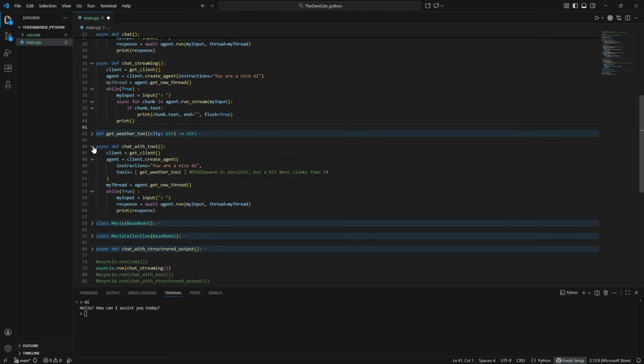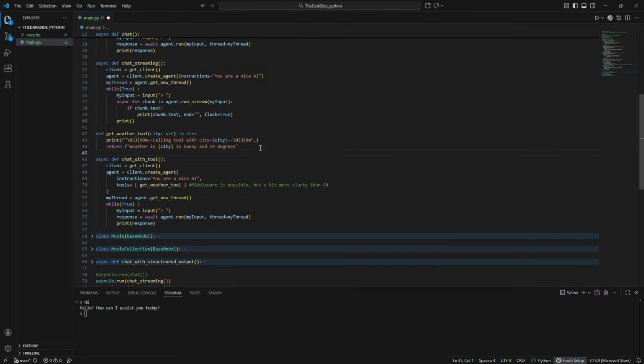Tools is fairly simple as well. What I was really annoyed about was that I couldn't put this tool down at the bottom so I could show the four samples. Everything that you use needs to be above. You could probably make some external references and so on. But I just have to end up putting the tool, get weather, normal stuff. And we just give the tools. And we don't need the AI factory like we do in C#. So this is a little more easy to do.